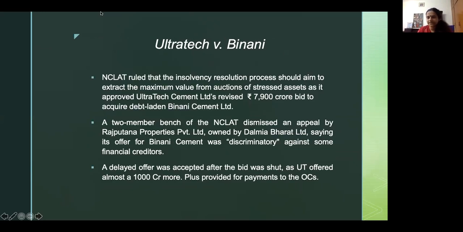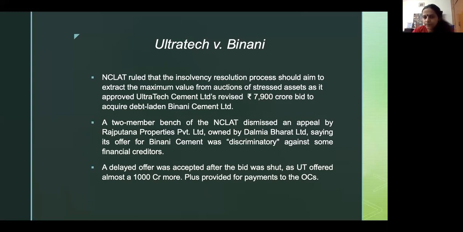This made the ultimate test in Ultratech versus Binani. What happened was there's this company called Rajputana Properties Private Limited. They had bid for Binani Cement Limited, a cement manufacturing company based out of Kolkata. And this company called Rajputana was backed by another company called Dalmia Bharat, Dalmia Cement basically. And they wanted to acquire Binani. They put in the bid, it got shut, and then Ultratech submitted its bid.